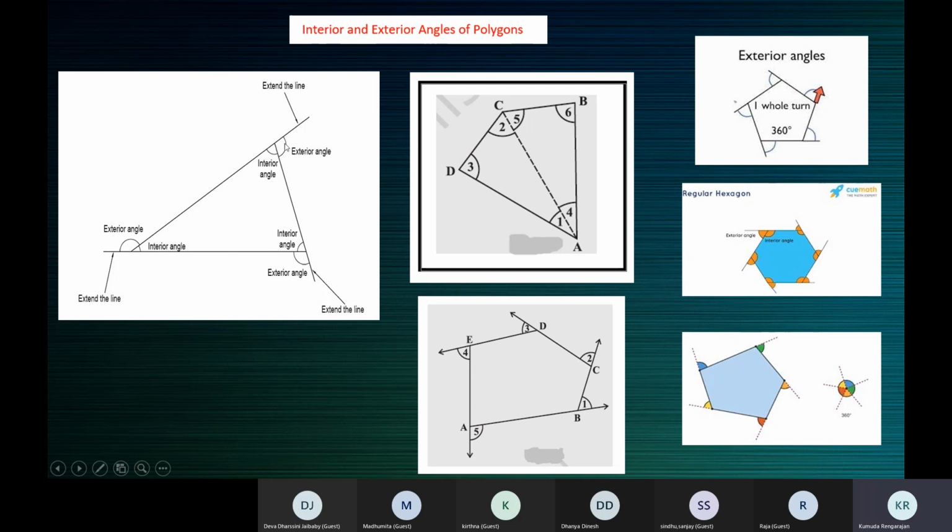See, this side is produced. This side is also produced like this. And this side is produced. Only when you produce the sides of a polygon, you can make out the exterior angle. You can make out the exterior angle of a polygon when you produce the side.